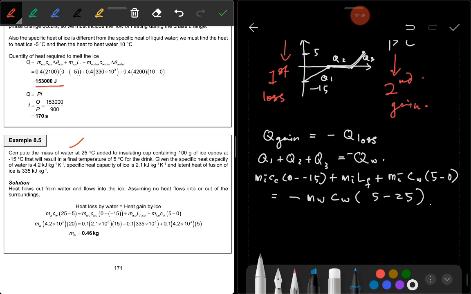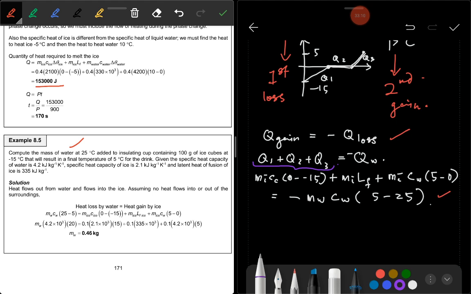Okay, look at this one. This is the way you are going to make the equation by using this relation: heat gain is equal to minus heat loss. I want you to look at this part. This one is important.